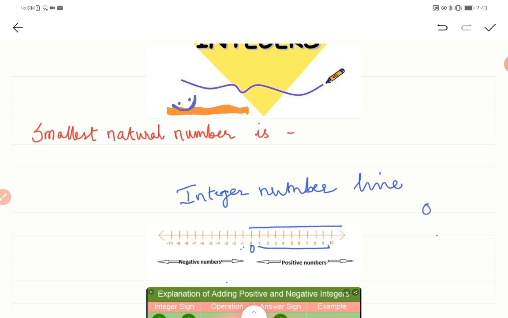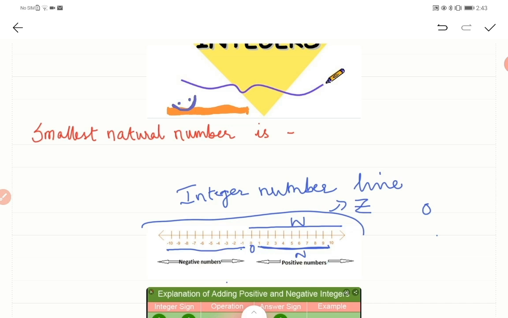And again, including negative numbers, we get a much bigger collection of numbers called integers. We represent this with Z, whole numbers with W, and natural numbers with N.